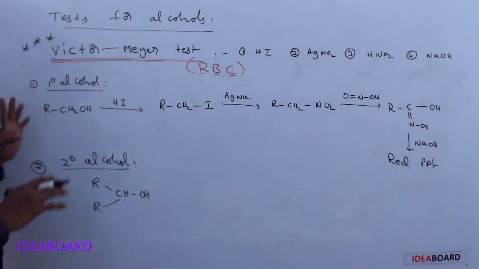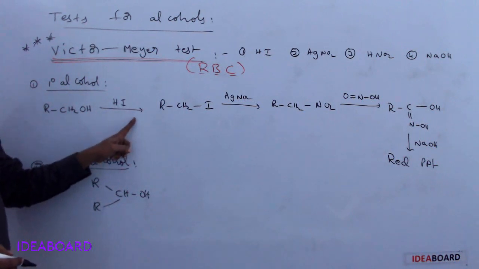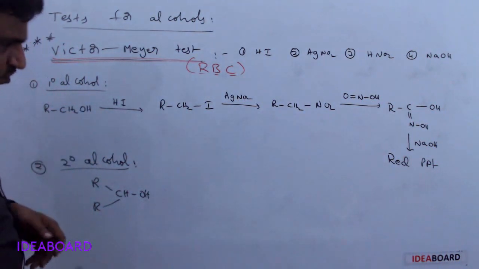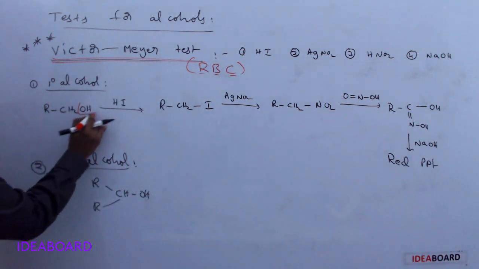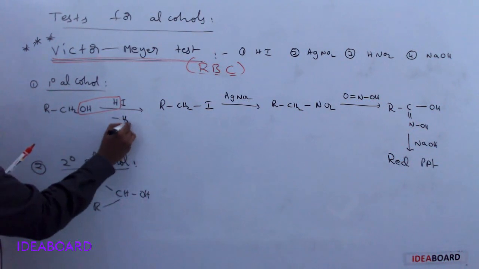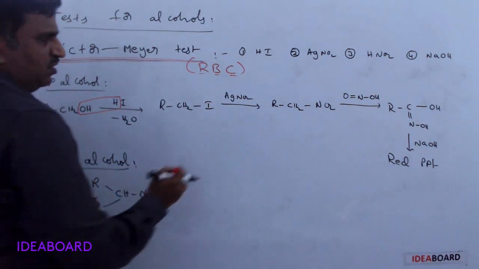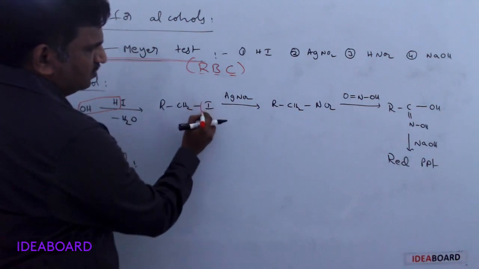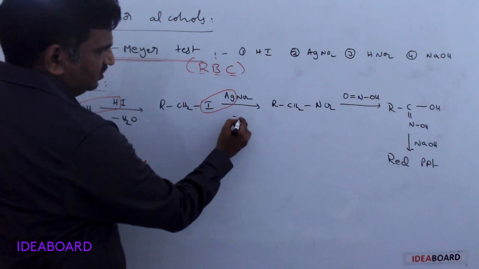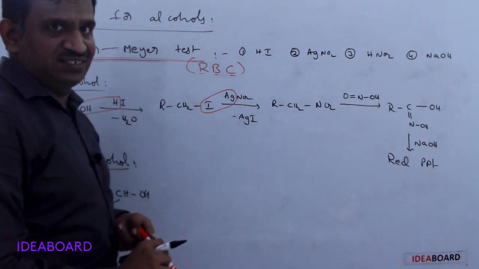When the primary alcohol is taken first, it reacts with HI. With HI, the OH group and H are removed, so minus H2O, and we get alkyl iodide. In the next step, the iodine and silver are removed as minus AgI, and then we get alkyl nitrite.